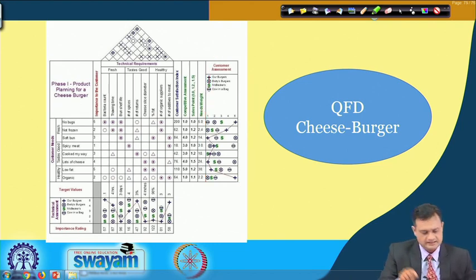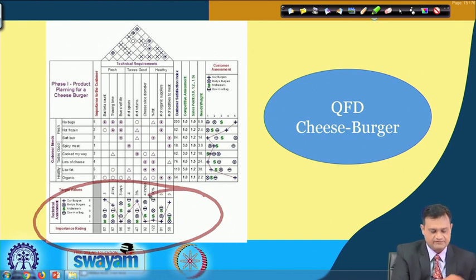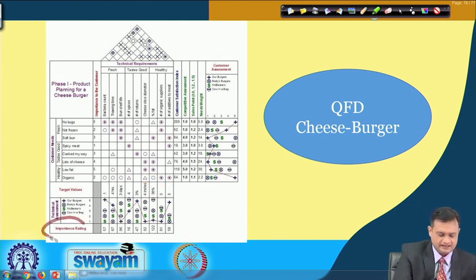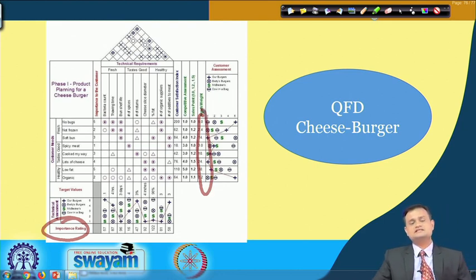Similarly, you can see here that I am trying to set the target value, as well as compare the technical specifications assessment with respect to the competitors of my product, and as a result I am receiving the importance rating here, and you are getting, let us say, the needs weightage here. So this is a complete house of quality exercise, and you can then figure out what is to be added, what is to be deleted, and in what way you can make your product more competitive.